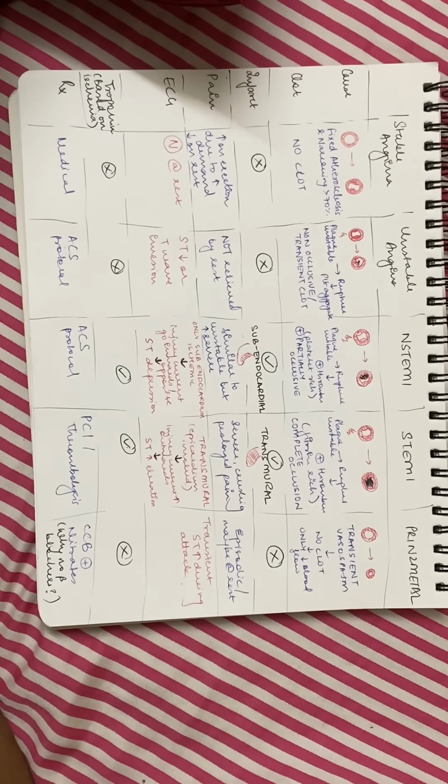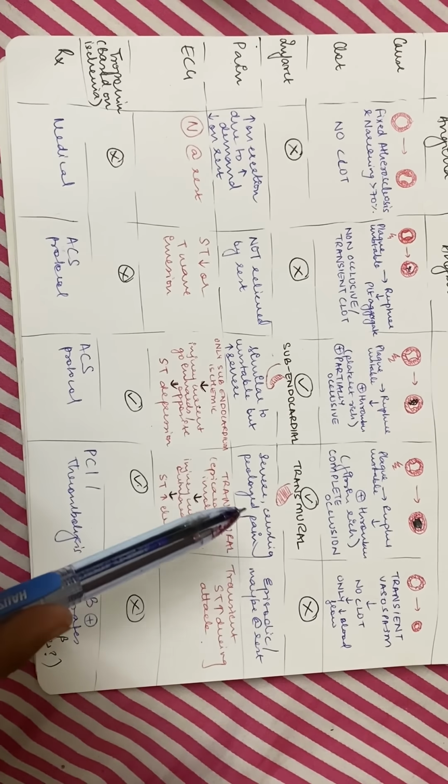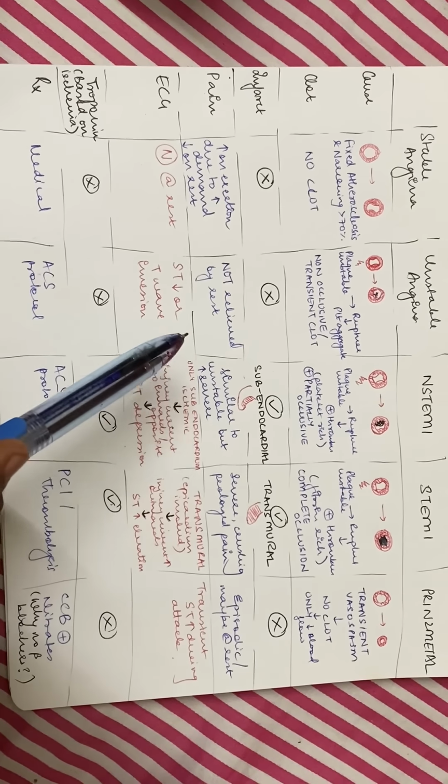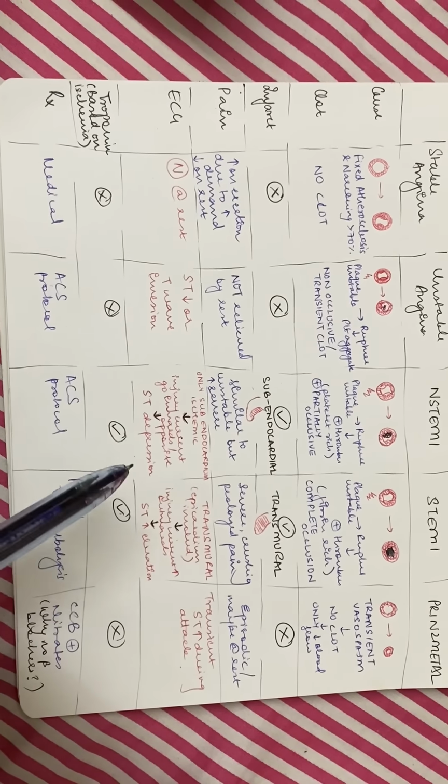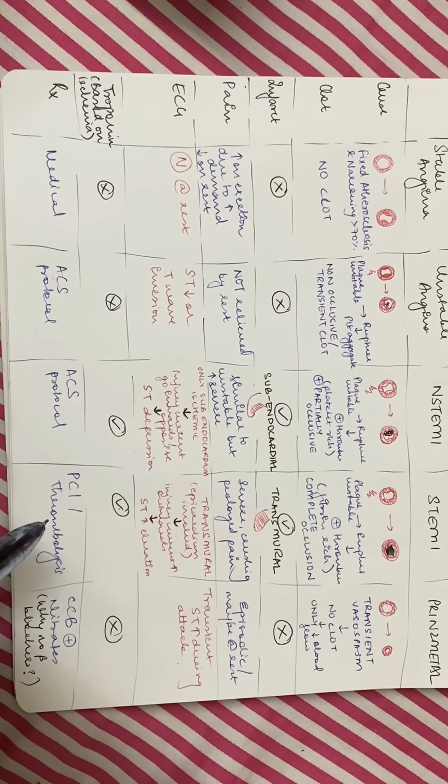Take a screenshot. In summary, troponin elevated, NSTEMI or STEMI. If there is ST depression, unstable angina, or NSTEMI, if there is ST elevation, STEMI. ACS protocol for all three, but try to do PCI or thrombolysis for STEMI.